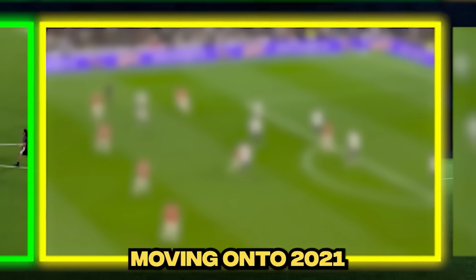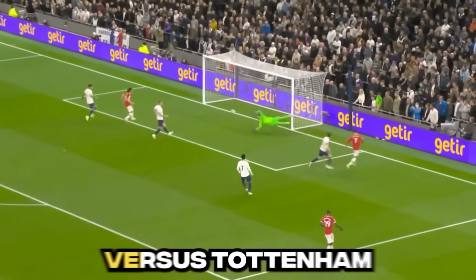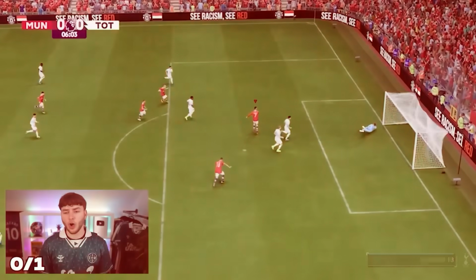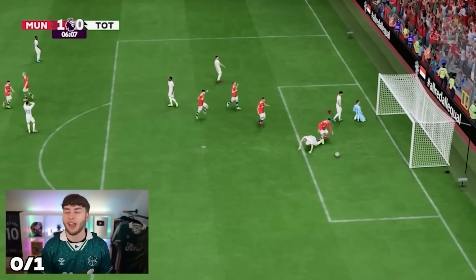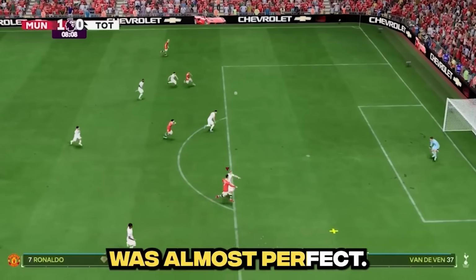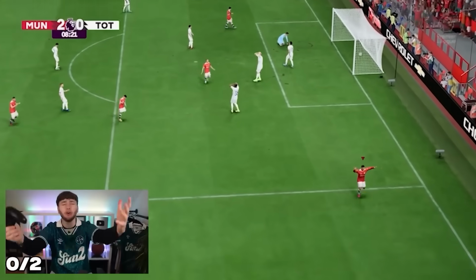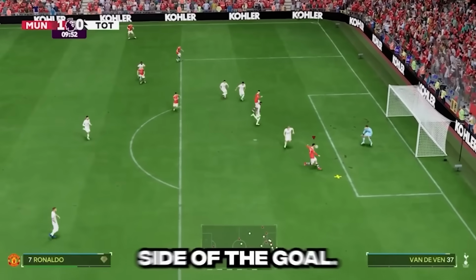Moving on to 2021 was Ronaldo's return to Man United with this iconic goal versus Tottenham. And on the first attempt, Ronaldo would score a beauty. If Ronaldo was just a bit further down, that would have been perfect. But our second attempt was almost perfect. Ronaldo! No, volley it, that's good. Ronnie. Same with our third attempt. It just went in the wrong side of the goal.